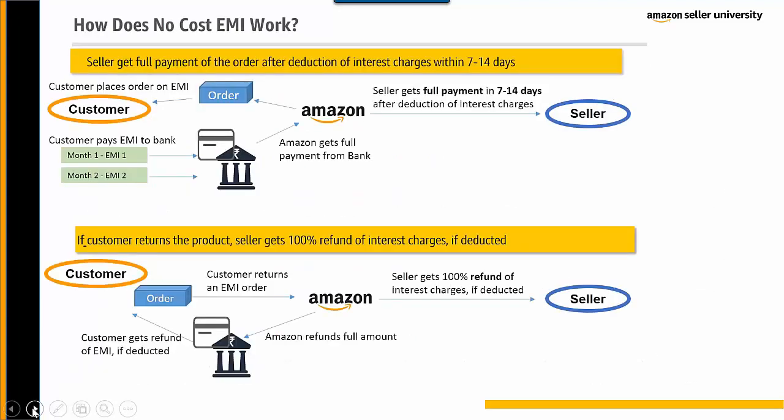How does no-cost EMI work? When a customer orders a product online using no-cost EMI, bank will send the full amount to Amazon. Amazon will upfront pay to the seller after deducting the interest charge in the next payment cycle, which is the 7 to 14 days. Customer will start paying the EMI to the banks monthly. Now, when the customer returns the product, Amazon will refund all the amount to the bank. Bank will refund the money to the customer. Sellers will get the 100% refund of the interest charge if deducted.